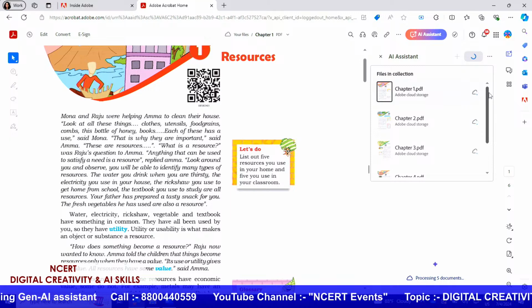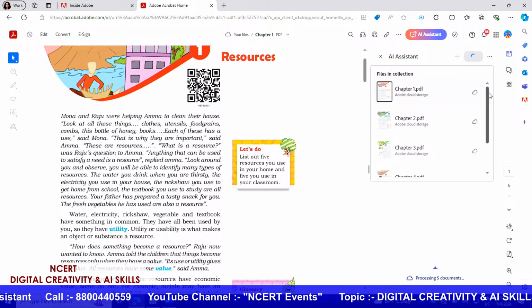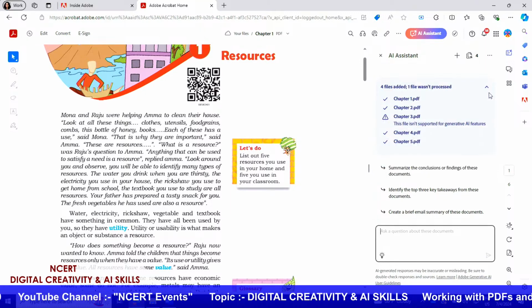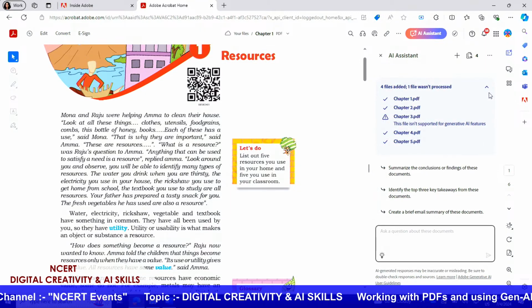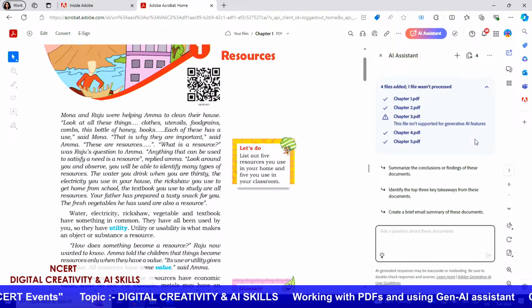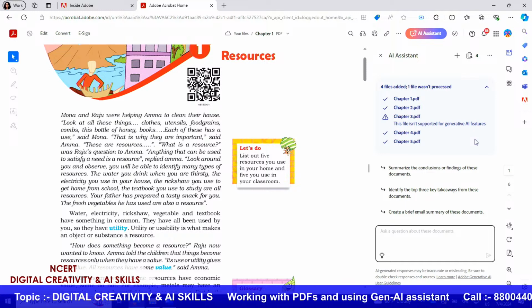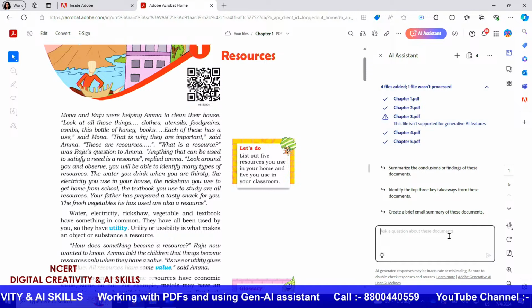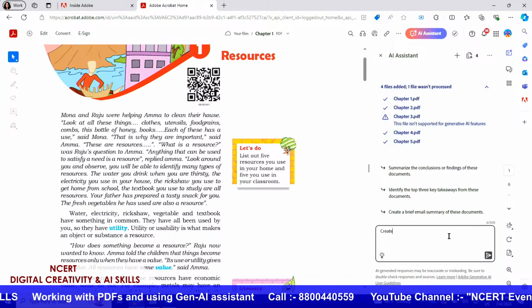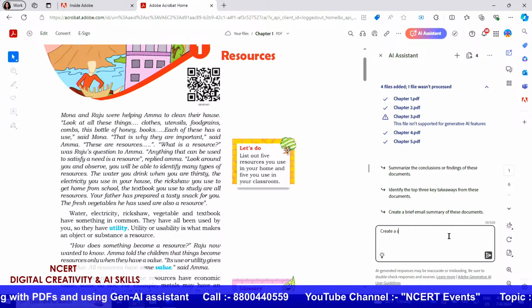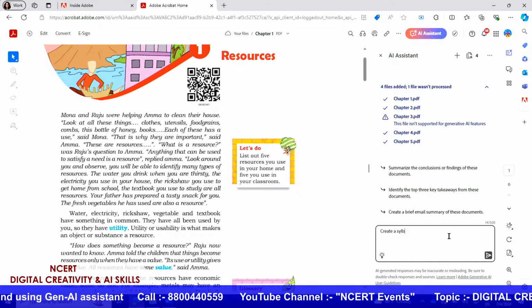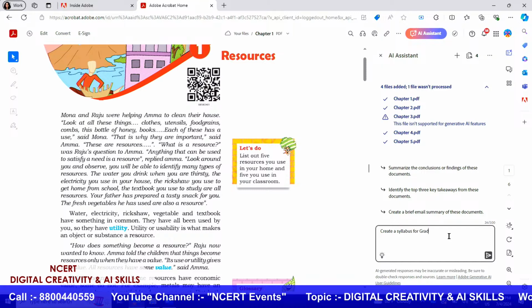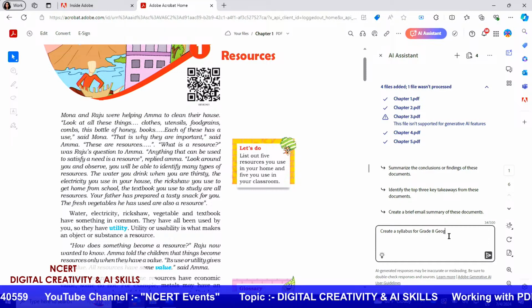And while we are going to take the example of creating the syllabus, there are also other places where you might need to use multiple documents at the same time. This could be whether you are researching on a particular topic or other areas. So as you can see here, 4 of the files were added, and now I can just add my prompt, which can say creating a syllabus for grade 8 geography.